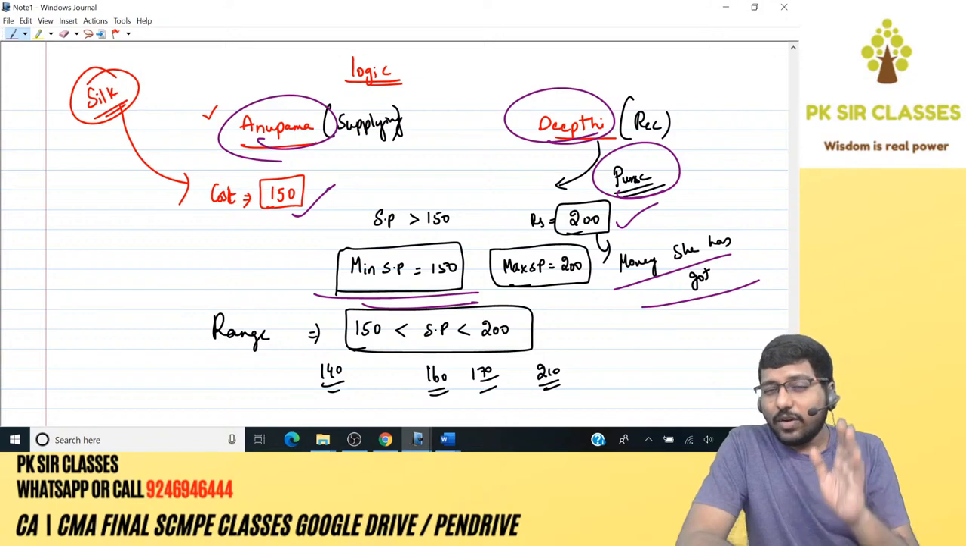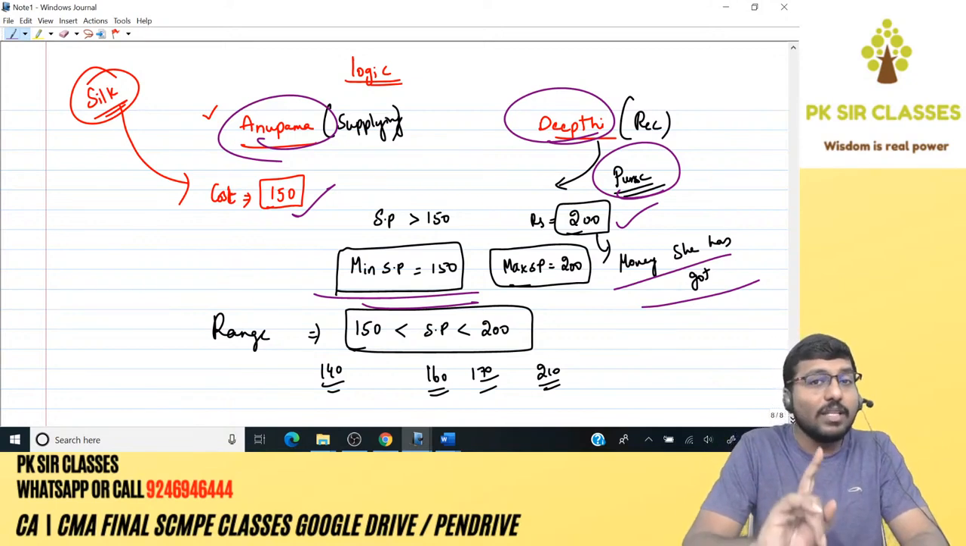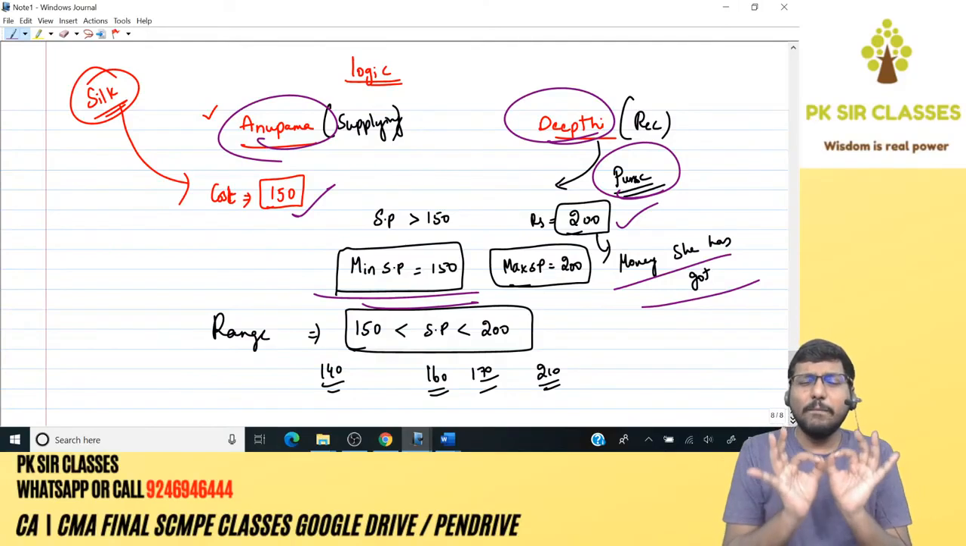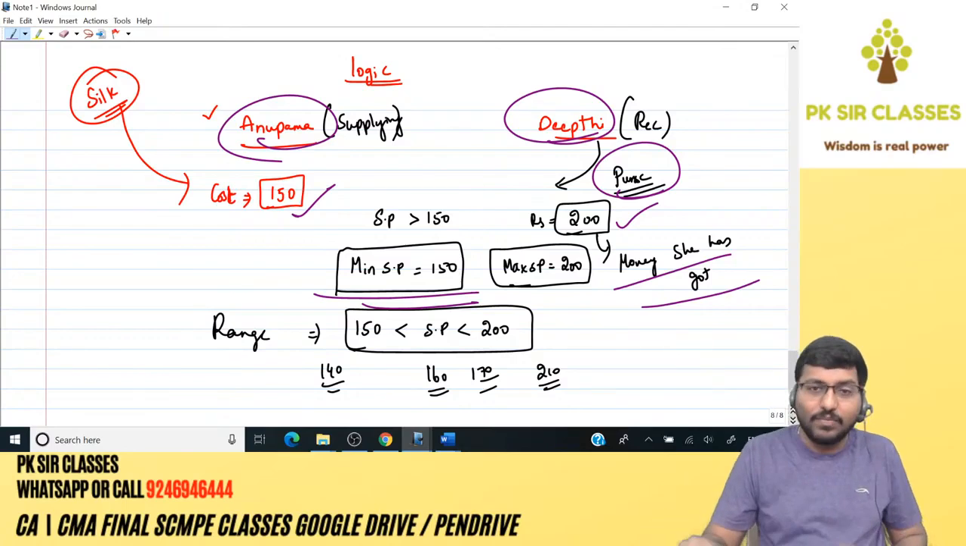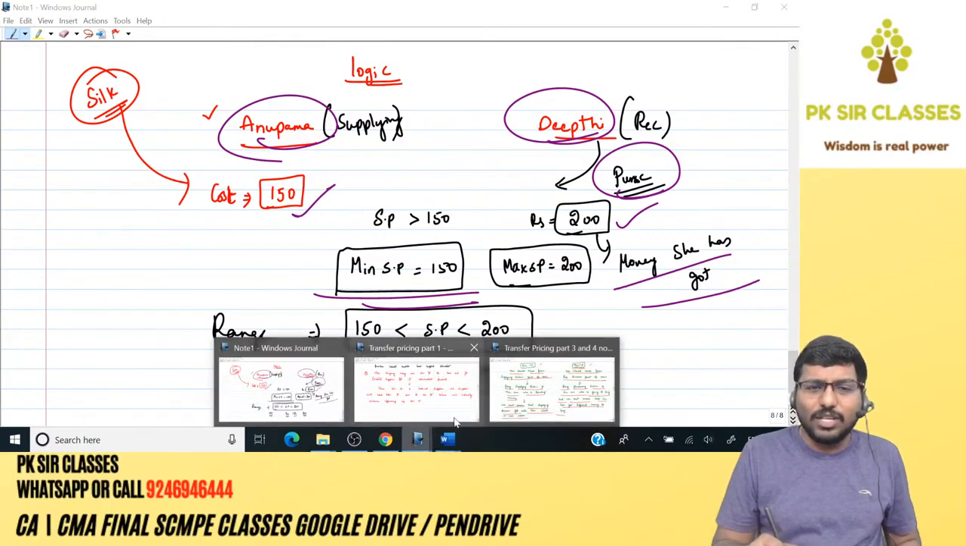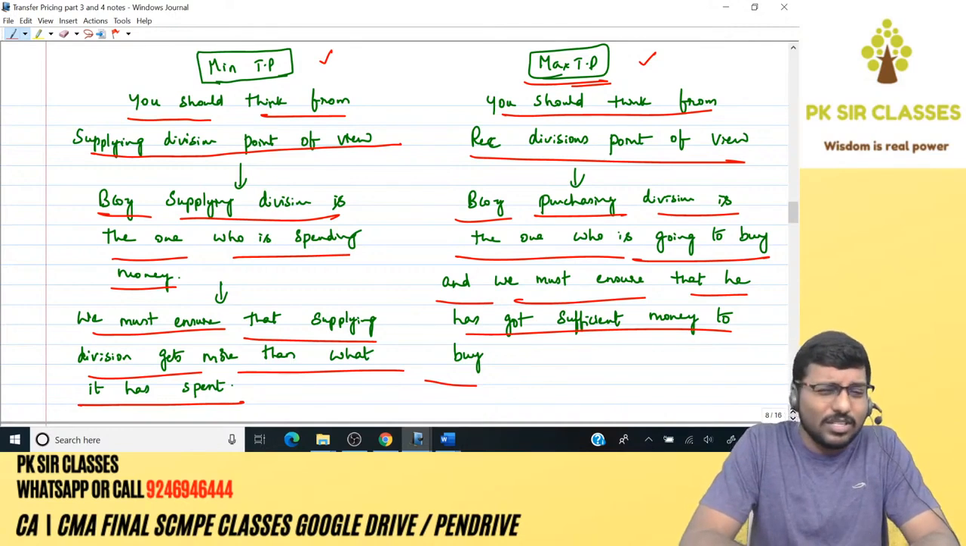So always, when you're trying to fix minimum TP, think from the supplying division's point of view. Maximum TP, think from the receiving division's point of view. This is a simple logic, a single sentence for this entire chapter. I've seen many students just trying to learn by heart the things that have been given in the study material. All these things are not necessary.